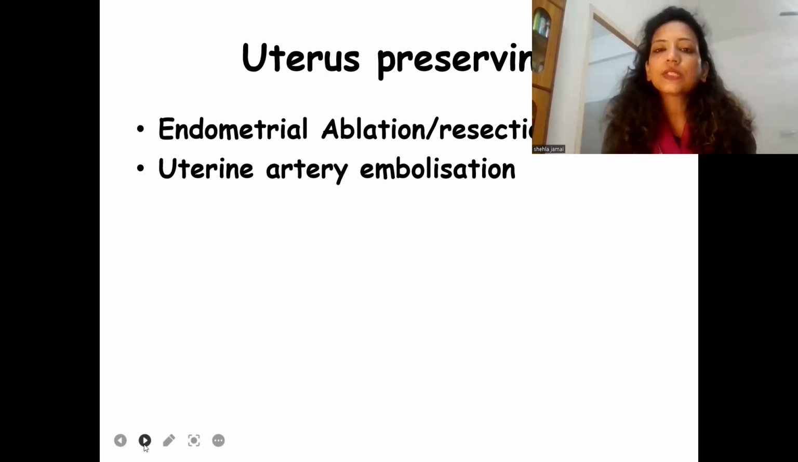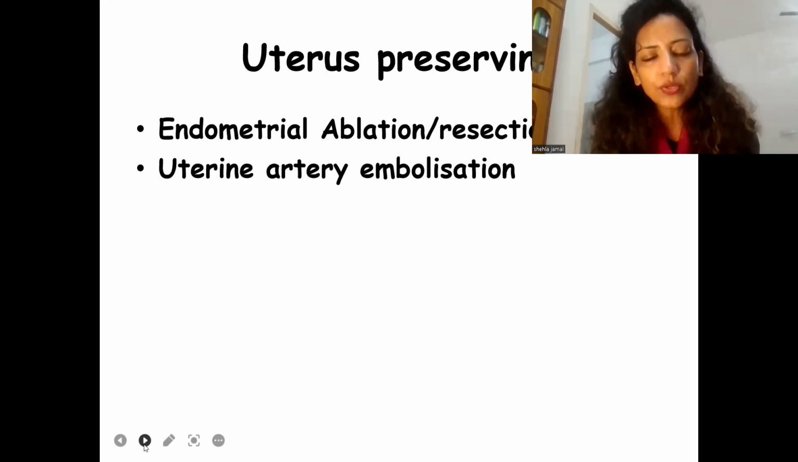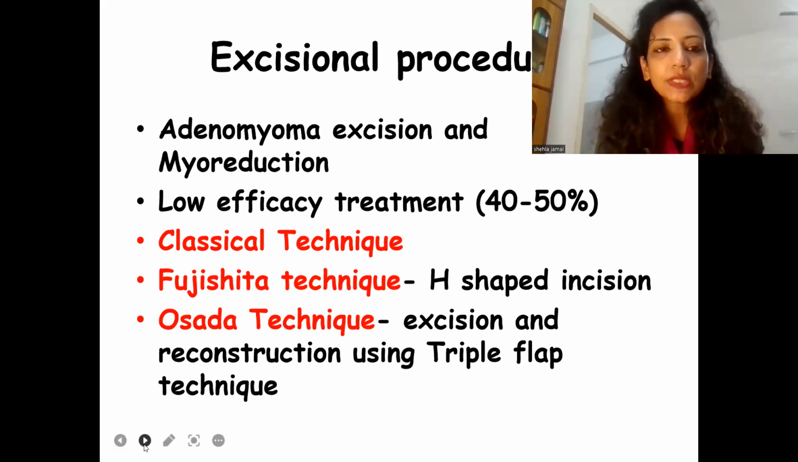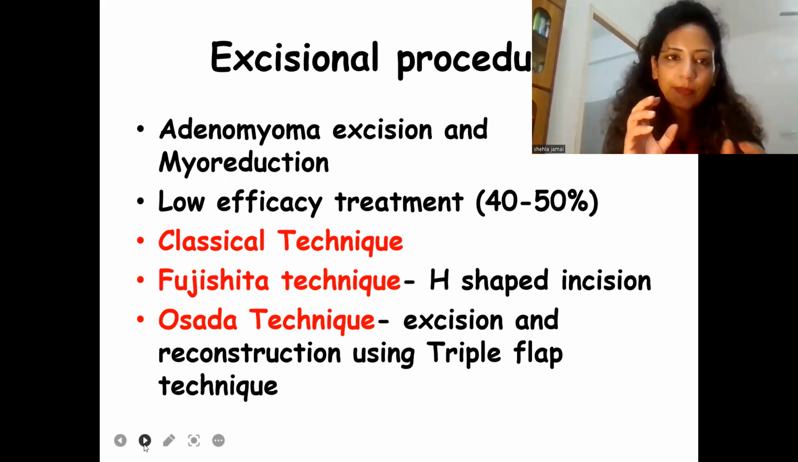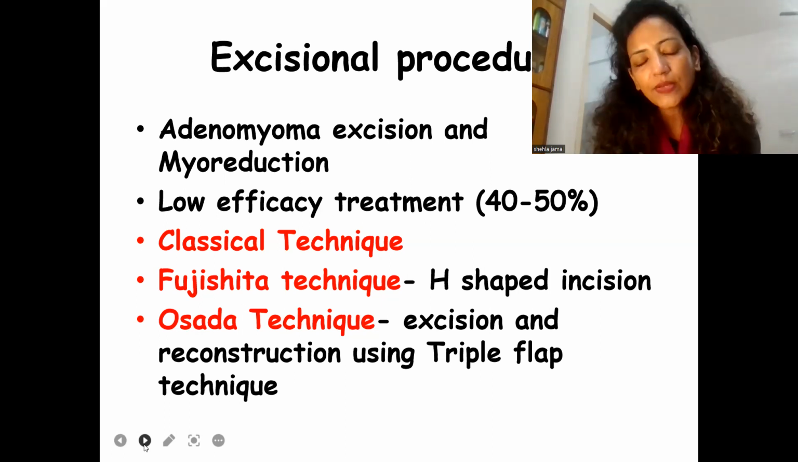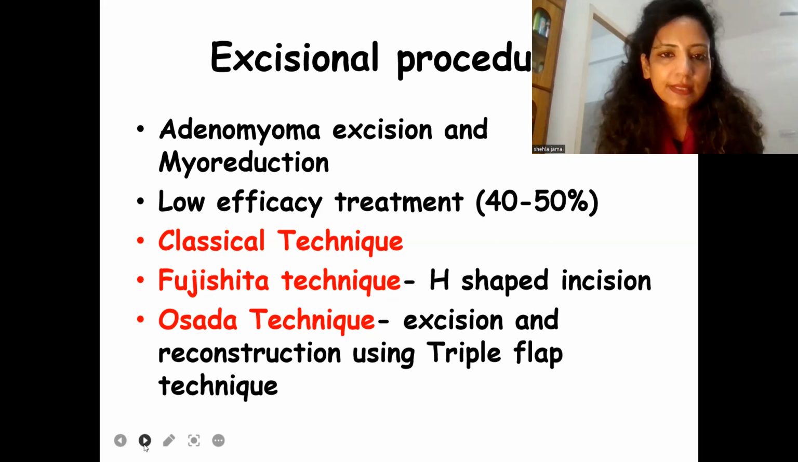Uterine artery ligation or uterine artery embolization has also shown good results, but it is a reserved treatment for select cases. Excisional procedures like adenomyoma excision and reduction of myometrium can be done, but the efficacy of such a treatment is low, and the success rate is only 40 to 50%. There are three excisional techniques described for adenomyomectomy.